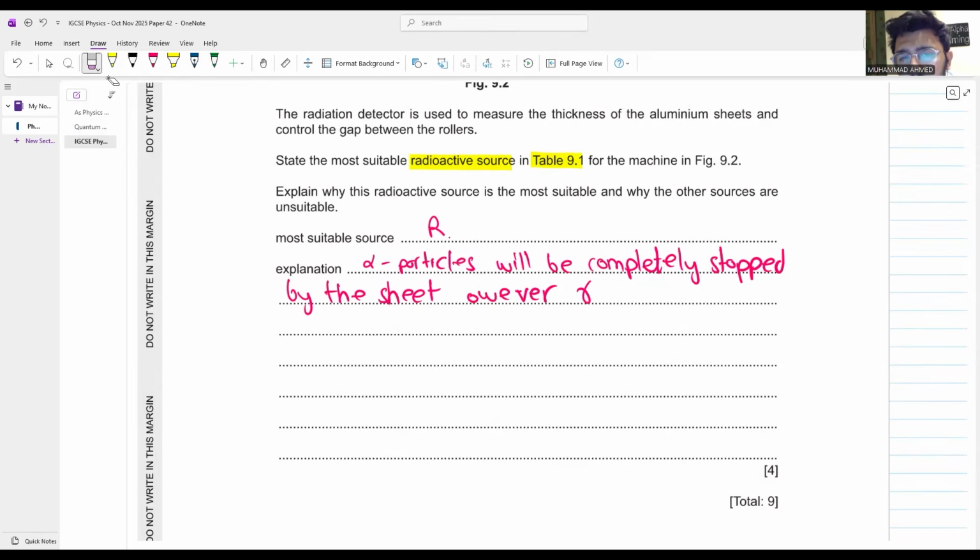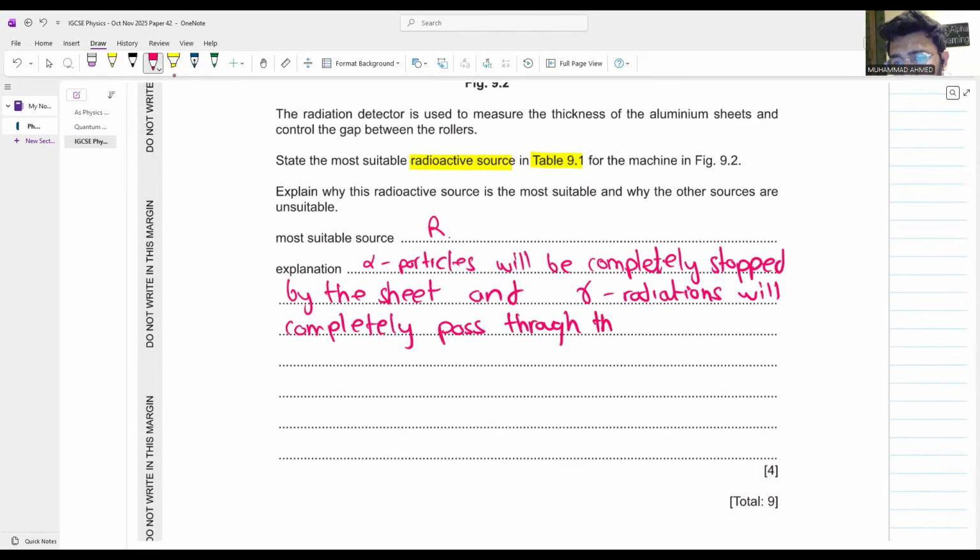Instead of writing however, you can say and gamma radiations, gamma rays will completely pass through the sheet, pass through the sheet.